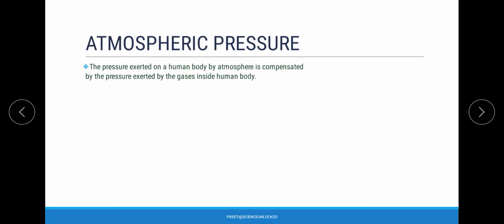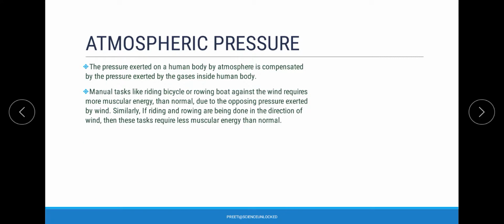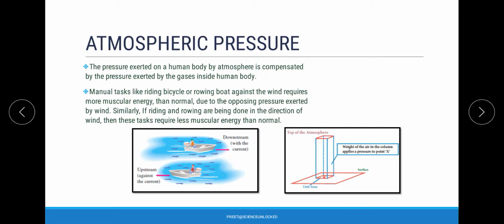Now normally, because air is always over us, we say that the pressure is exerted from our head towards our toe region or the foot region. That means that is the direction in which the atmospheric pressure is acting on us. On the other hand, the body exerts a similar kind of pressure from the inside, because we do have liquids and gases inside our body. That ultimately exerts an equal amount of pressure in the opposite direction, which helps in maintaining the overall balance between nature and the body.